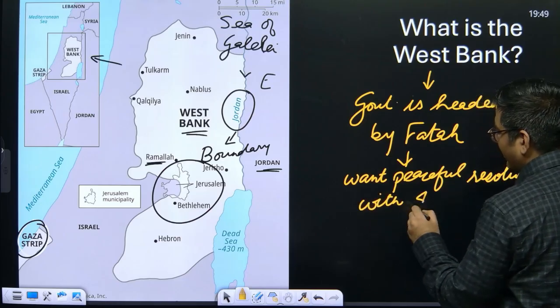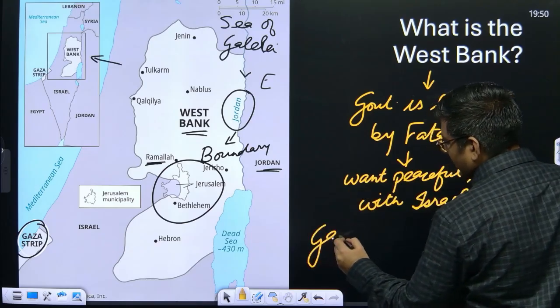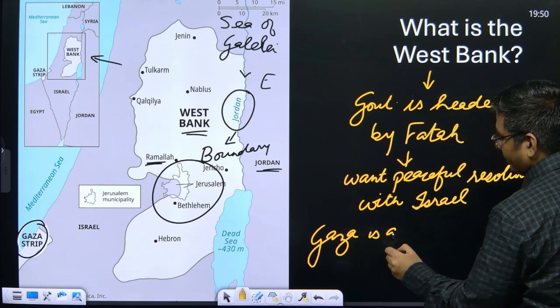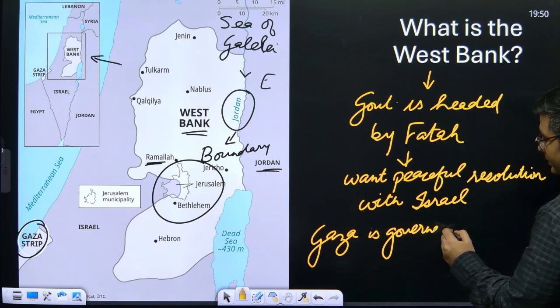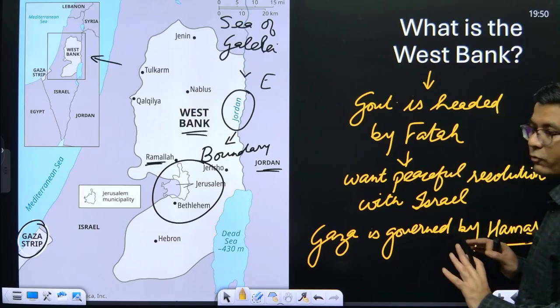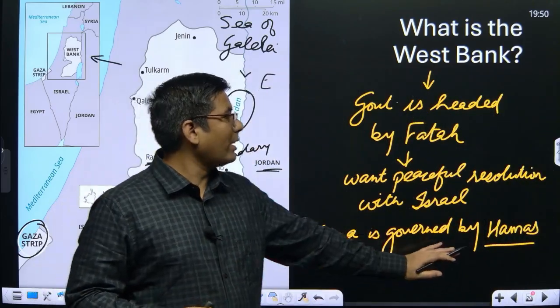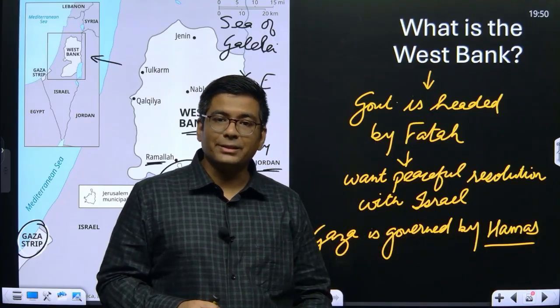Now, when we talk about Gaza, Gaza is governed by Hamas. As of now, Fatah and Hamas do not see eye to eye with respect to their methods, because for Hamas, Israel should not exist.